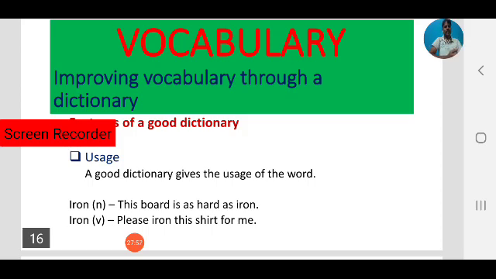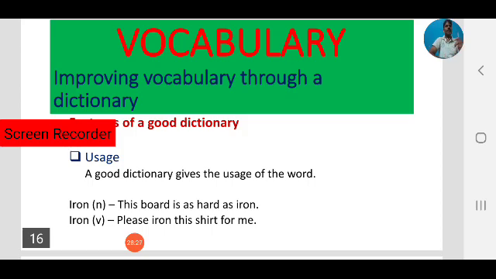Usage. What is the usage? I water the plants. I drink water. These are usage examples. Iron, come to iron. Please iron this shirt for me. Here what is the action? Iron is an action. Observe the difference of meanings between the two sentences, when iron is used as a noun and when iron is used as a verb.